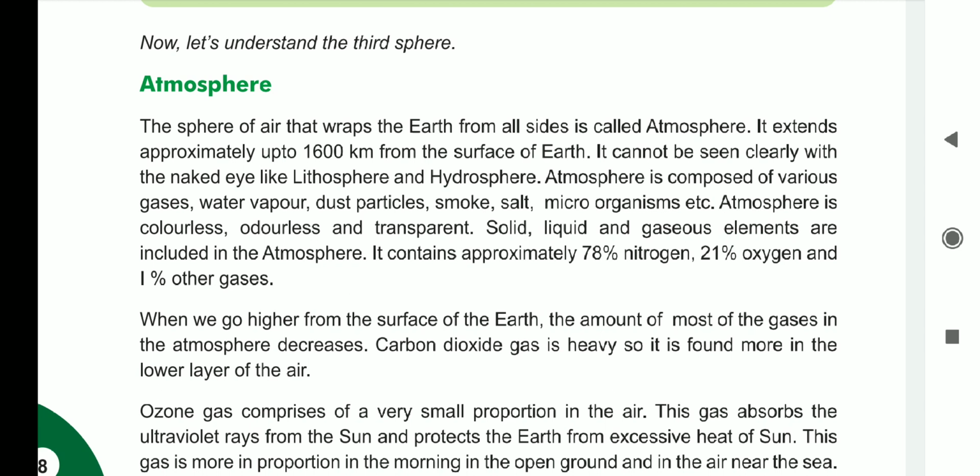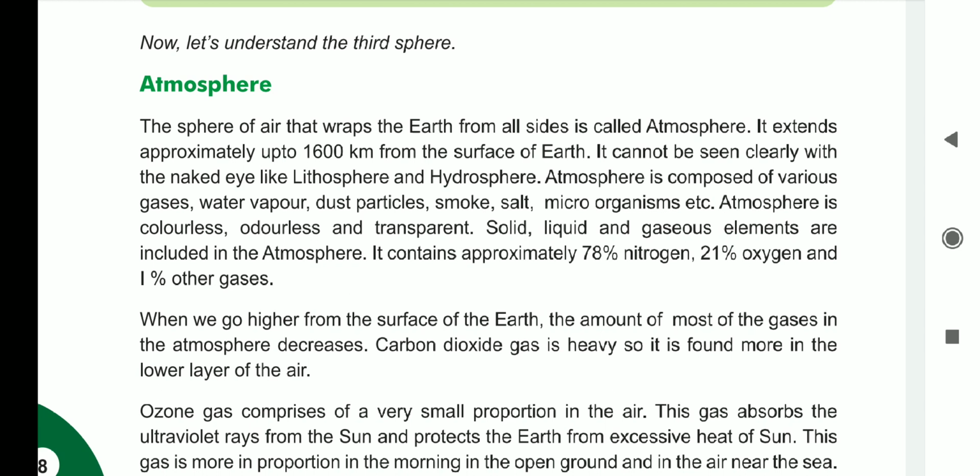That layer of gases covers the earth's surface up to 1600 kilometers, and this layer of gas is called atmosphere. Now see the definition given here: the sphere of air that wraps the earth from all sides is called atmosphere.